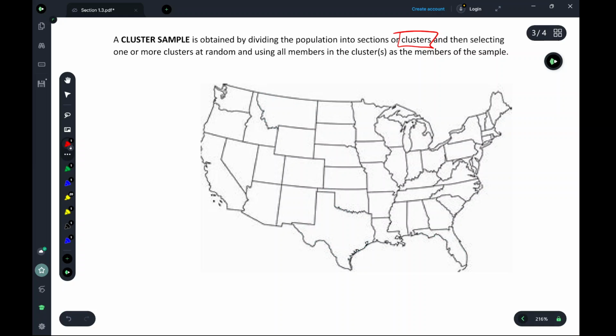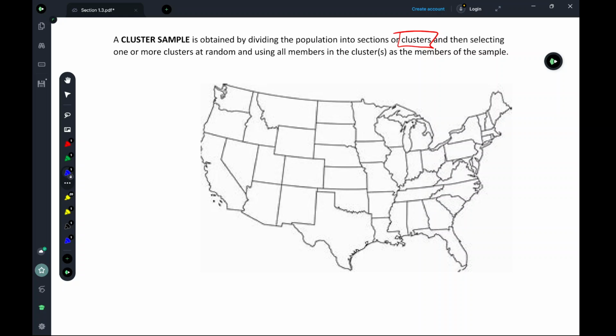Probably not. Likewise, if the 3 random states selected are California, New York, and Massachusetts, are those 3 states representative of the entire United States? Probably not, in the opposite direction, because those states are more liberal leaning. So with cluster sampling, you have to be really careful about how you use it. But that's the concept. If you have a population broken down into clusters, you randomly select a cluster.